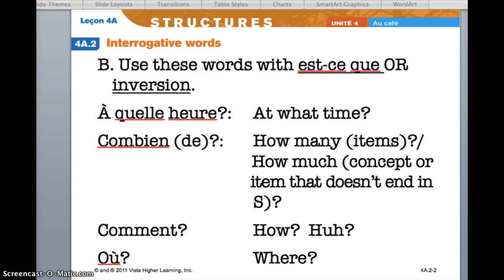These next 2 slides will include all of the question words that you need to know in this unit. You use them with either est-ce que or inversion, never both. À quelle heure means at what time. Combien de means how many or how much. Comment means how, or if you don't understand someone, you can say it to mean huh. Où means where.